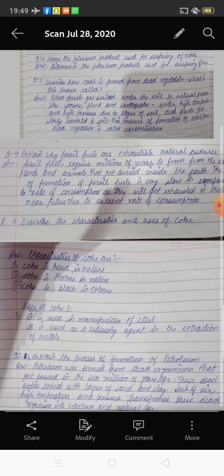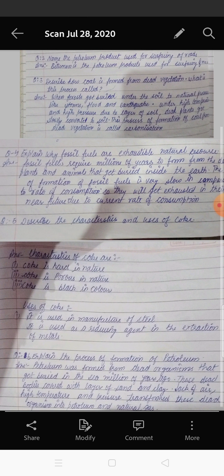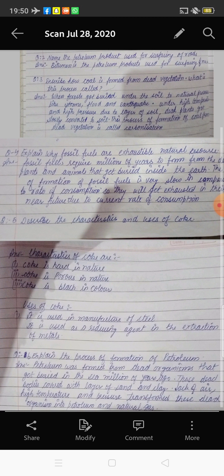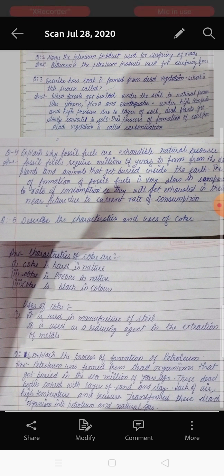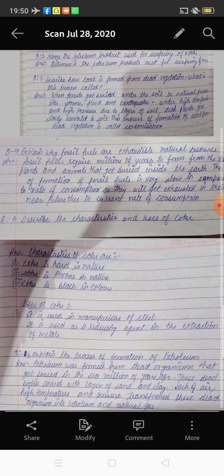Okay, now your last but not least question of this chapter: explain the process of formation of petroleum. Like in the third question we discussed the formation of coal, the formation of petroleum happens when dead animals get buried in the sea for millions of years. Beneath the sea level, when the animals are buried for millions of years, they change into petroleum.